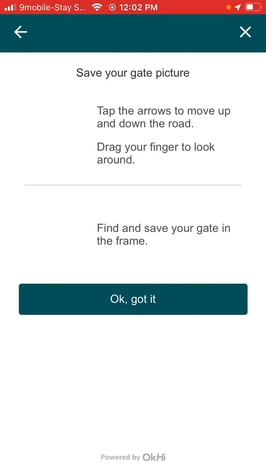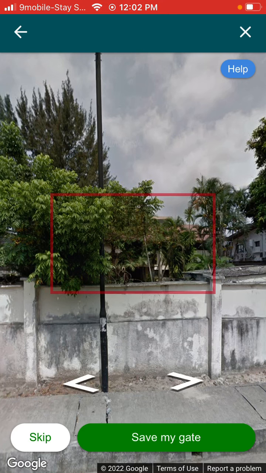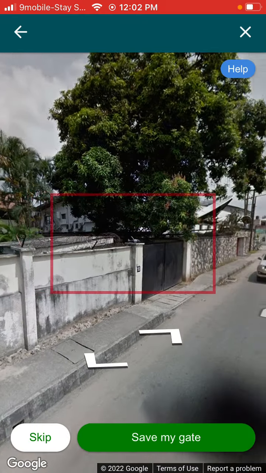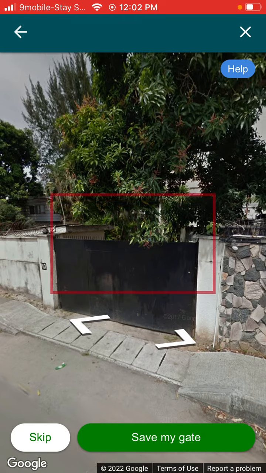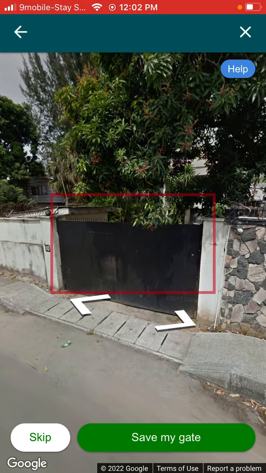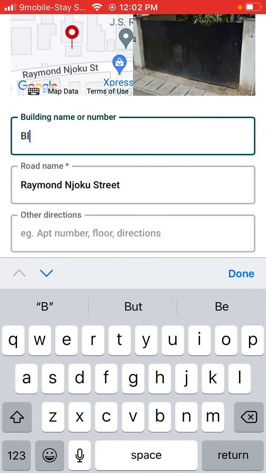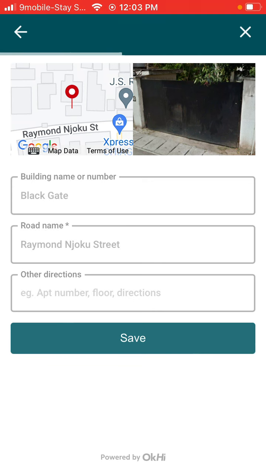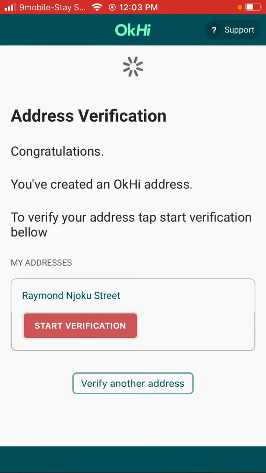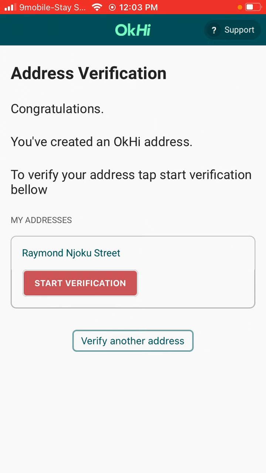I can click next, and I'm onboarded to understand that I can now go and find a gate photo. So this is now using Google Street View, and the idea here is that it replaces the need to have building names and numbers, which don't really exist. And so if someone wants to find this address, all they need is the GPS and the photo. I can put in a description of the property, and I'm done. So in a few taps, I've now created this accurate address. And you'll see now the ability for me to start verification.